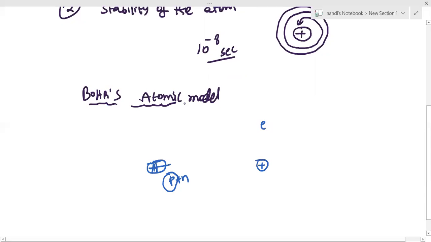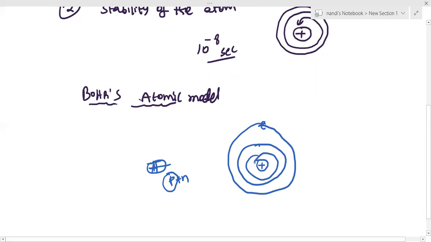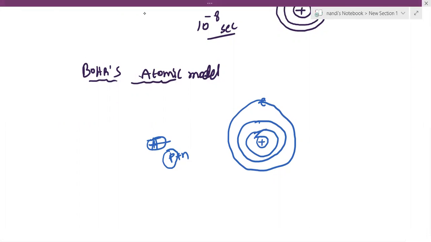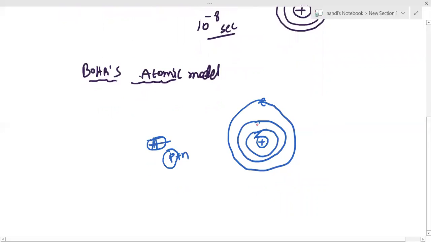So according to Bohr's atomic model, every atom contains some shells or orbits. We call them stationary orbits. This is the way they are present, and all these orbits are shown with particular symbols and numbers. Suppose the first one is shown with n equal to 1. This is the first case, n equal to 1, and the second one n equal to 2, and the third one n equal to 3. These are the shell numbers.